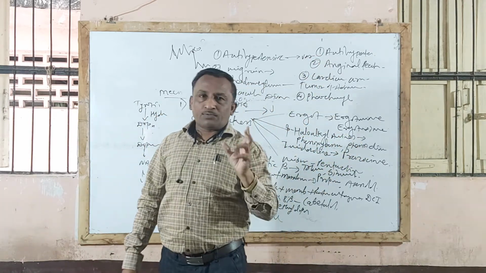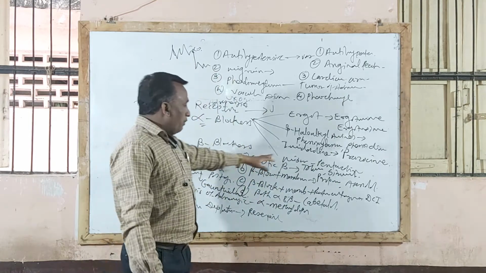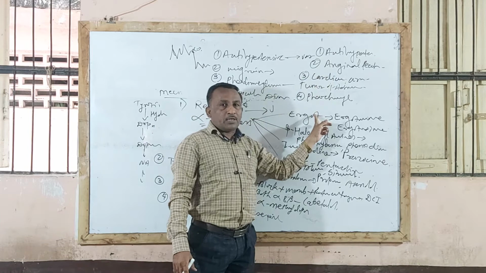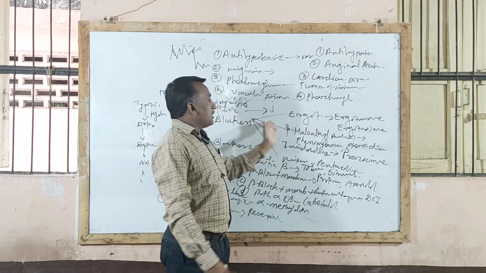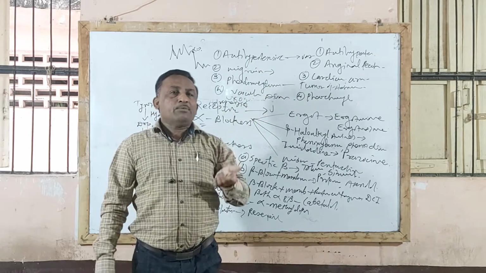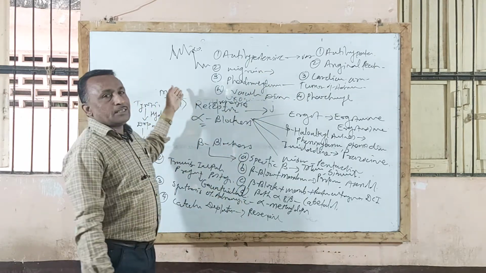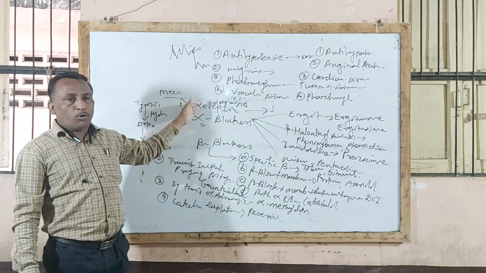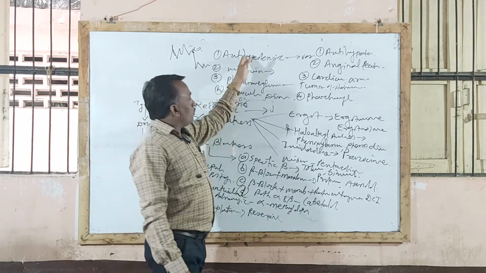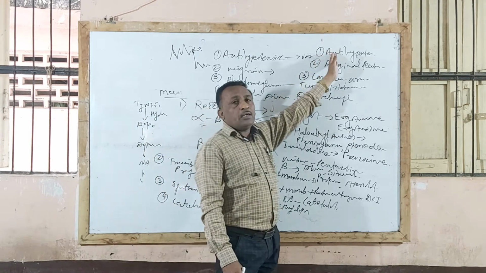Sometimes they will ask a full question: classify beta blockers with examples and mention therapeutic uses of beta blockers. Or instead of beta blockers they will ask alpha blockers, classification as well as uses. Or they will ask a full question: define and classify sympatholytic agents or adrenergic blocking agents with examples. So remember that these are the therapeutic uses of alpha blocking agents, and these are for beta receptors.